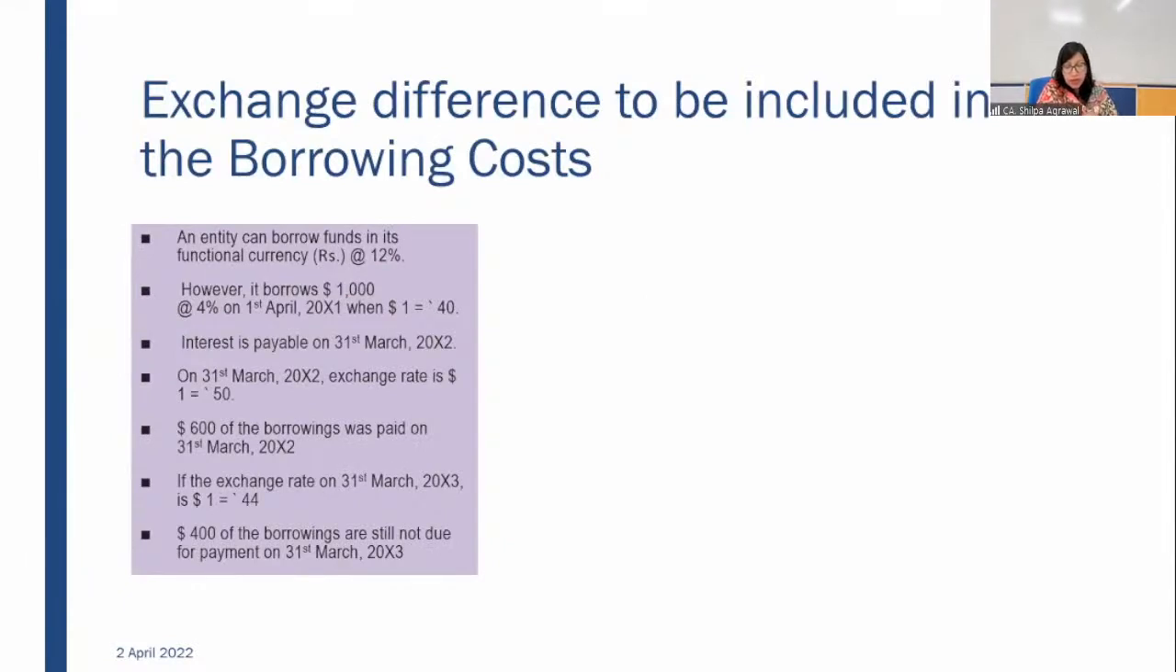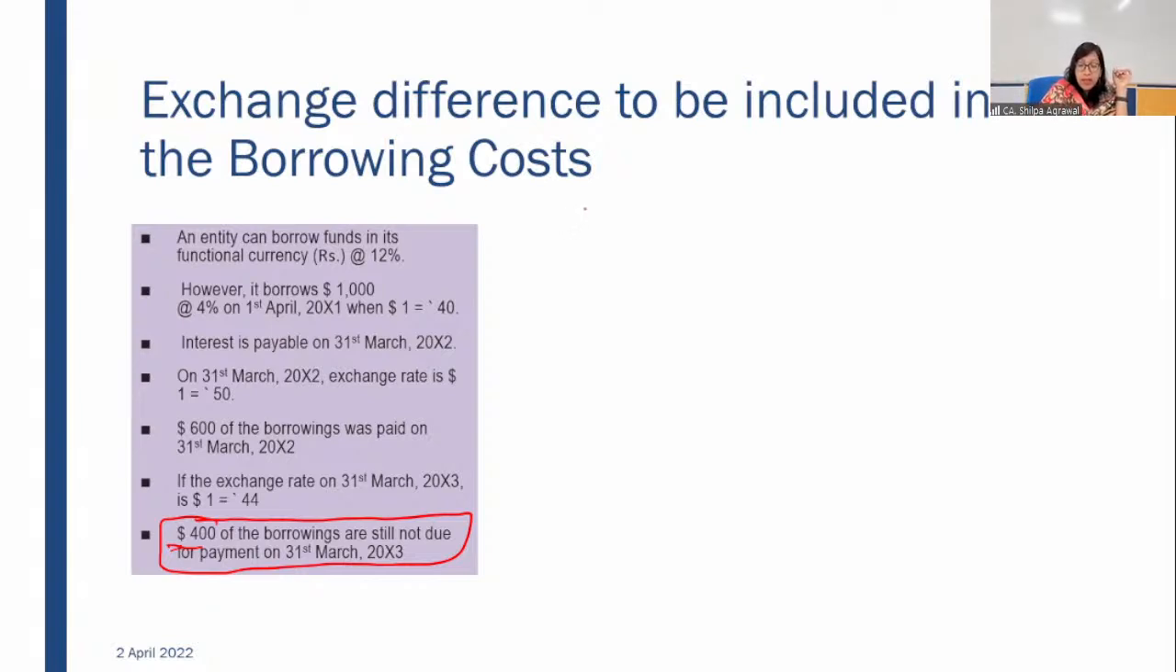In this case, again, one more variation is made, and the variation is that a part of the installment has been paid out. We are not continuing with $1,000 as outstanding liability. We now have 400 as outstanding liability, still not due for payment. It means it is still outstanding in your books. It is appearing in our books.